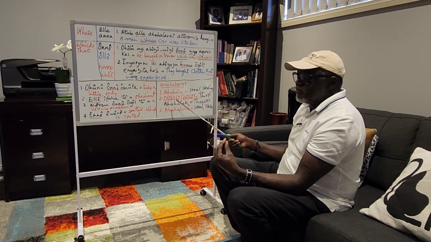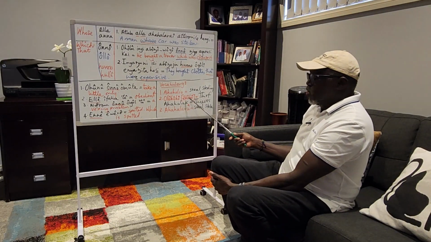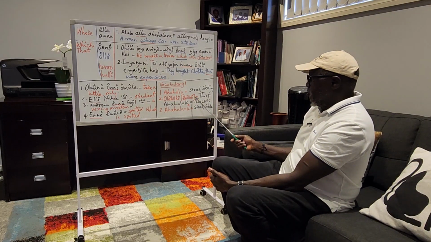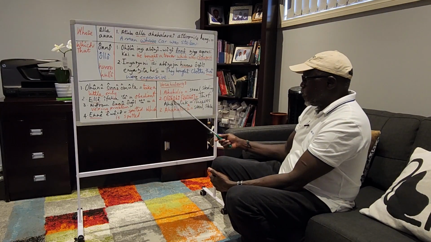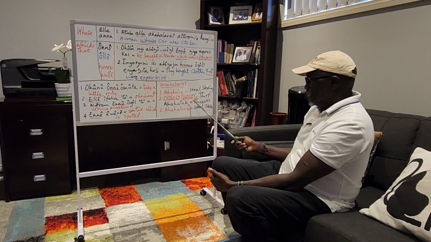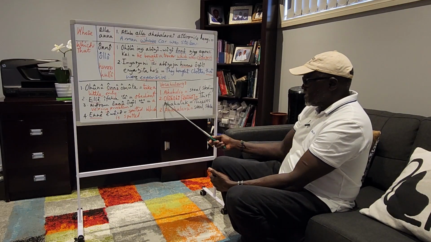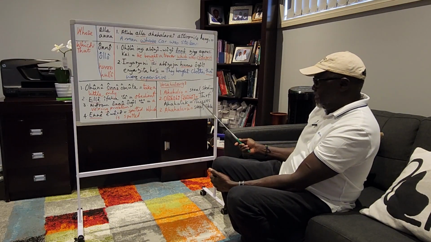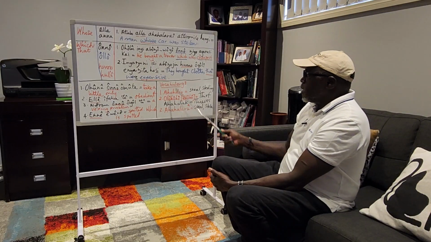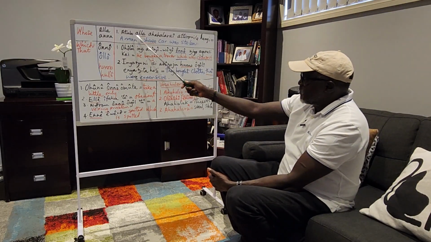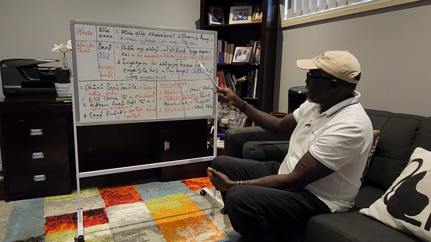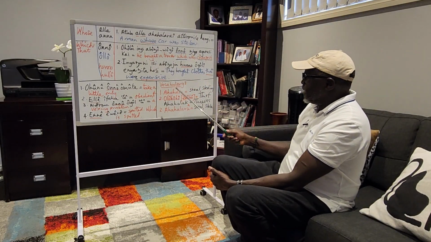Ôllô is for a man, and ôllô is for a woman. So this is a thief. This is their plural: akakalak, thieves.